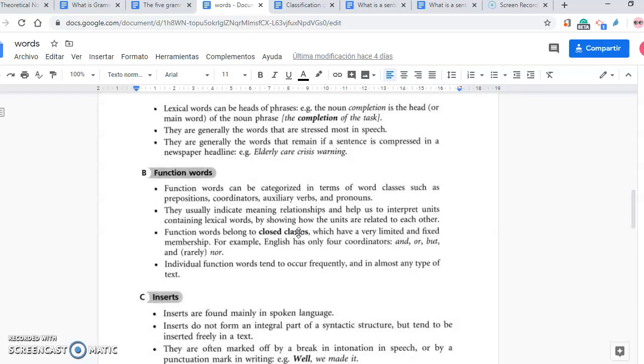Nouns are an open class. Verbs are an open class. Adverbs are an open class. And adjectives also are an open class. There can be new adjectives. So we've got open and closed classes of words.